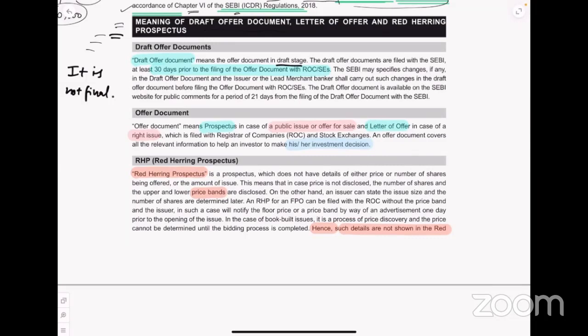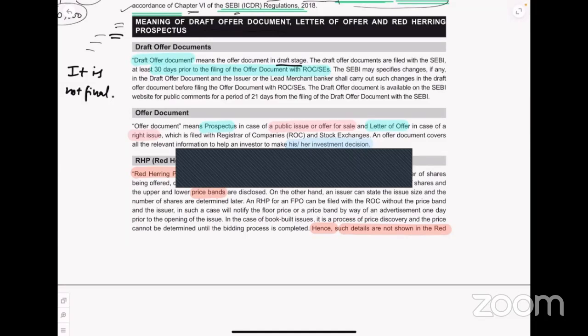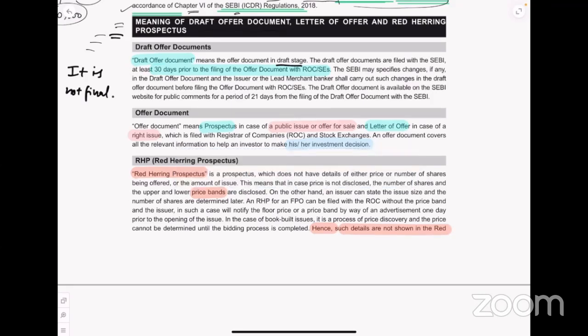The draft of a document is filed with SEBI at least 30 days prior to filing of the offer document with the ROC. That means first we should always file the draft offer document to SEBI, then we must file to the ROC and obviously the stock exchanges. SEBI may give certain changes when you file to them 30 days before you file to ROC. Please listen very carefully.